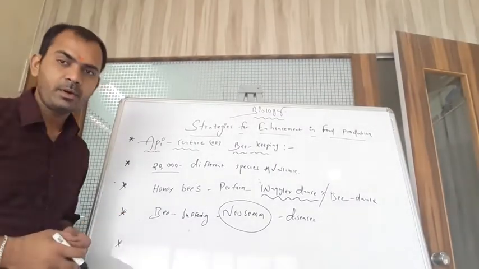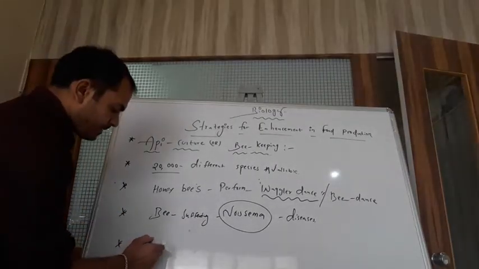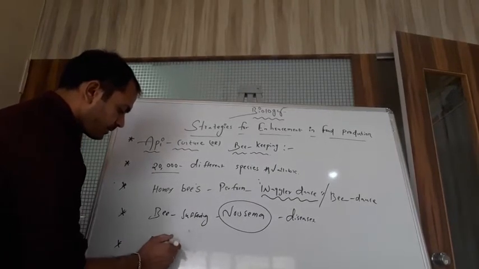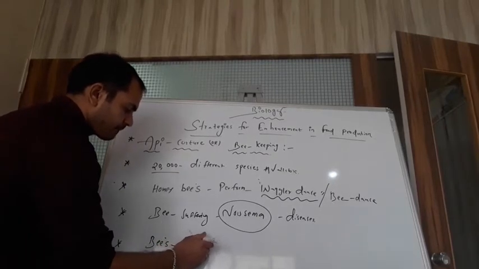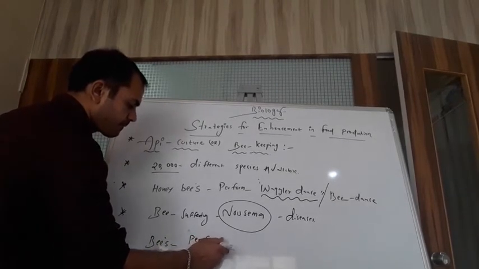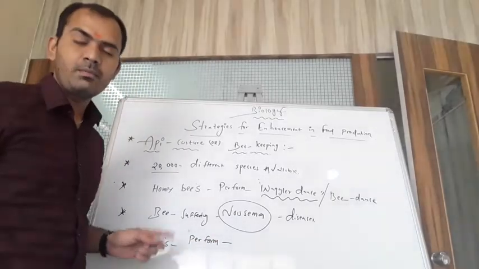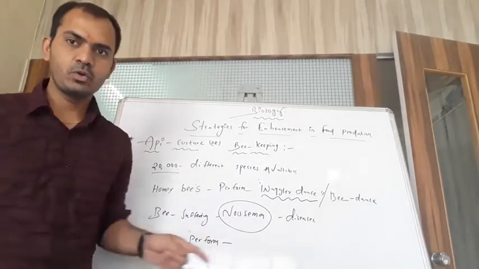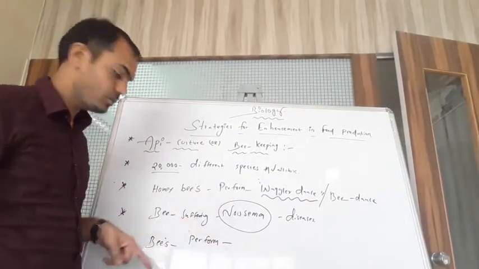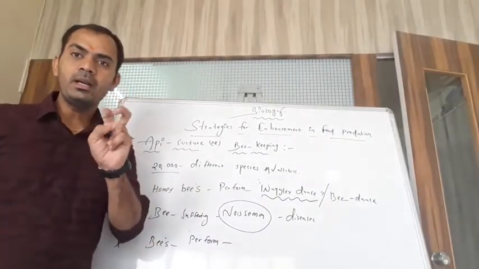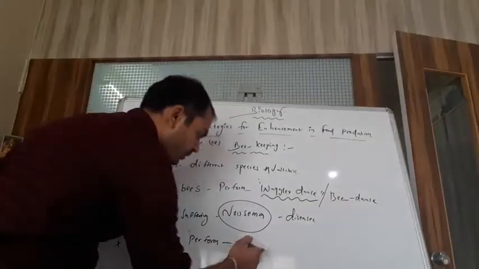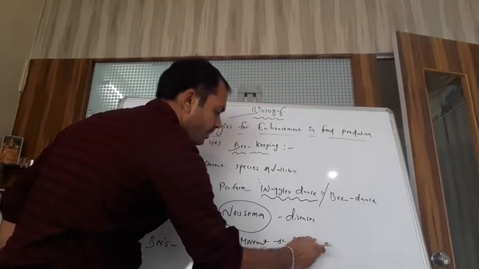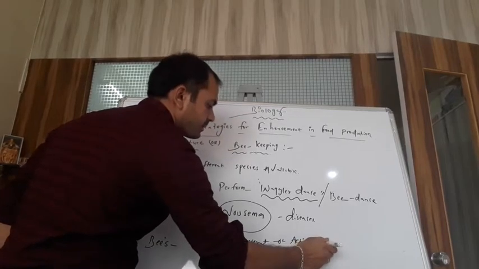Now the fourth important point of apiculture, students: bees perform movement of activities. Just as I told you, the main communication language is the bee dance or waggle dance, but bees also perform movement of activities.